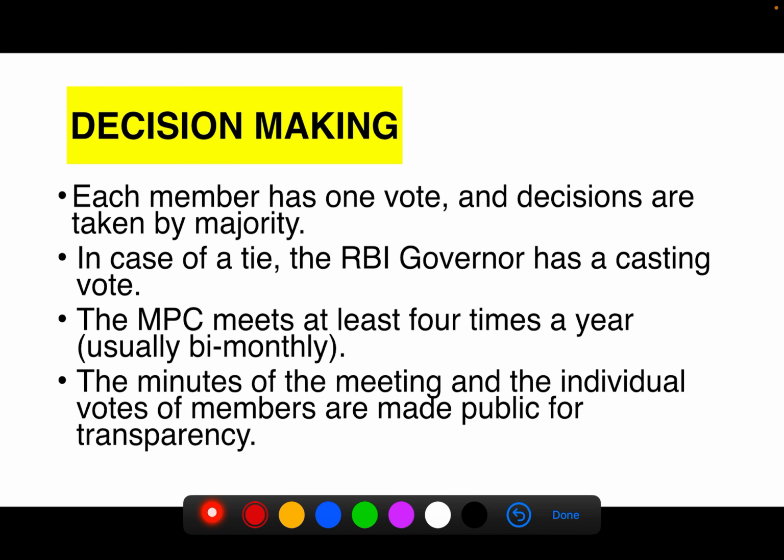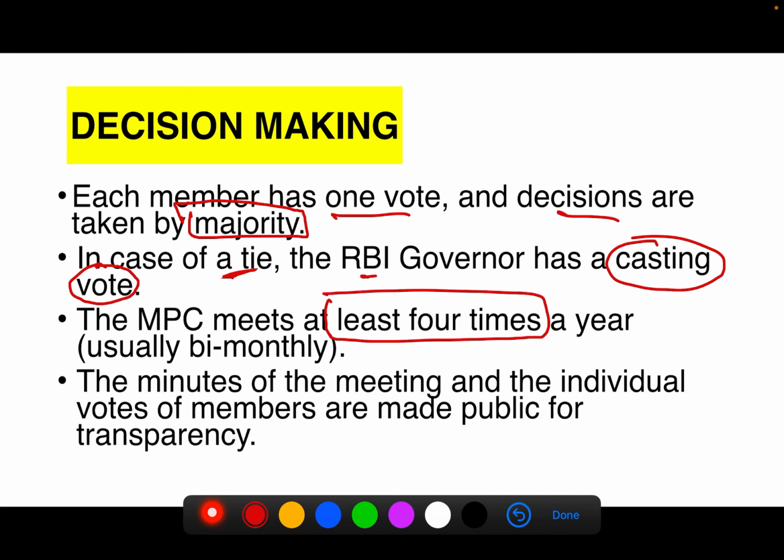So, decision making: each member has one vote and decisions are taken by majority. If there is a tie, the RBI governor has a casting vote. The minimum criterion is that they should meet at least 4 times in a year.